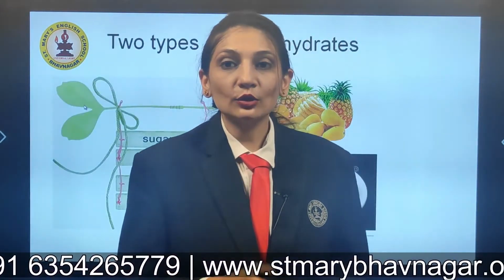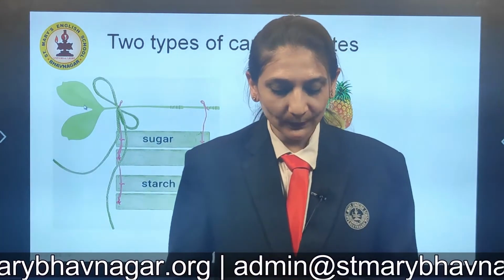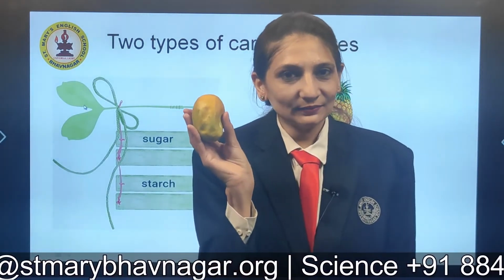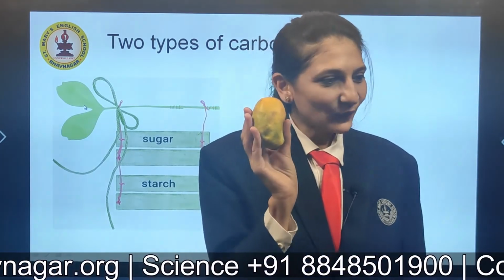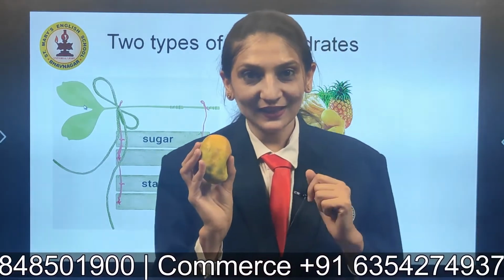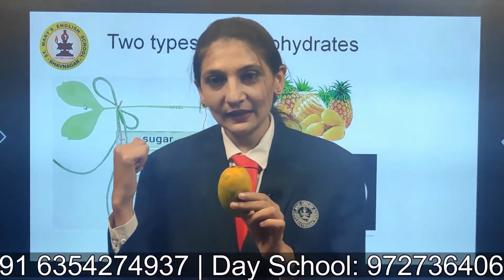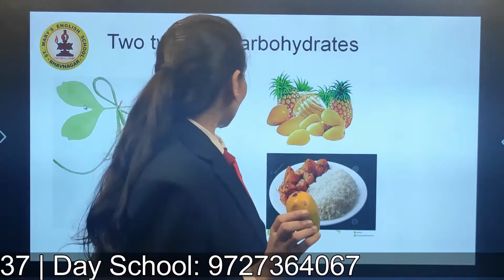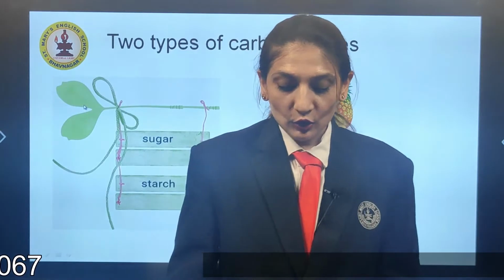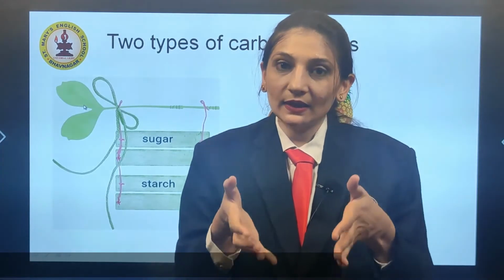But there are 2 types of carbohydrates. The first one is sugar and the second one is starch. But before going forward, let me show you something else. Okay, tell me what is it? Yes? What is it? Mango, yes. And how is the taste of this mango? Sweet, yes. So the sweetness of mango comes from carbohydrate. But which kind of carbohydrates? That is sugar. So carbohydrates in the form of sugar are present inside the mango.